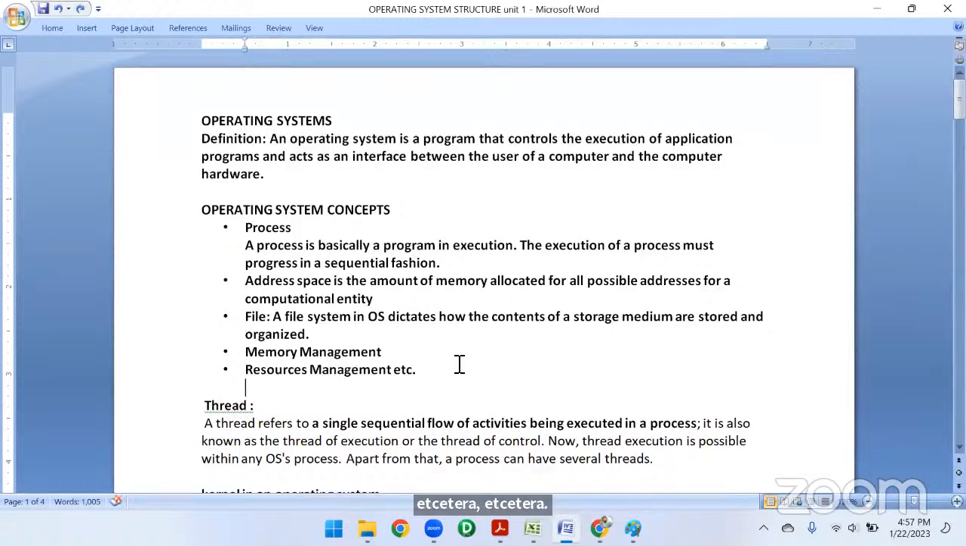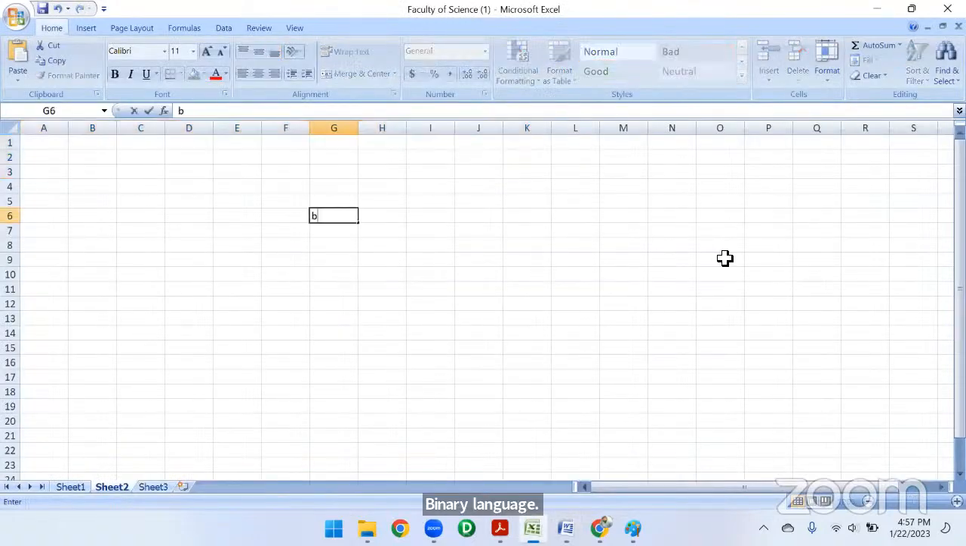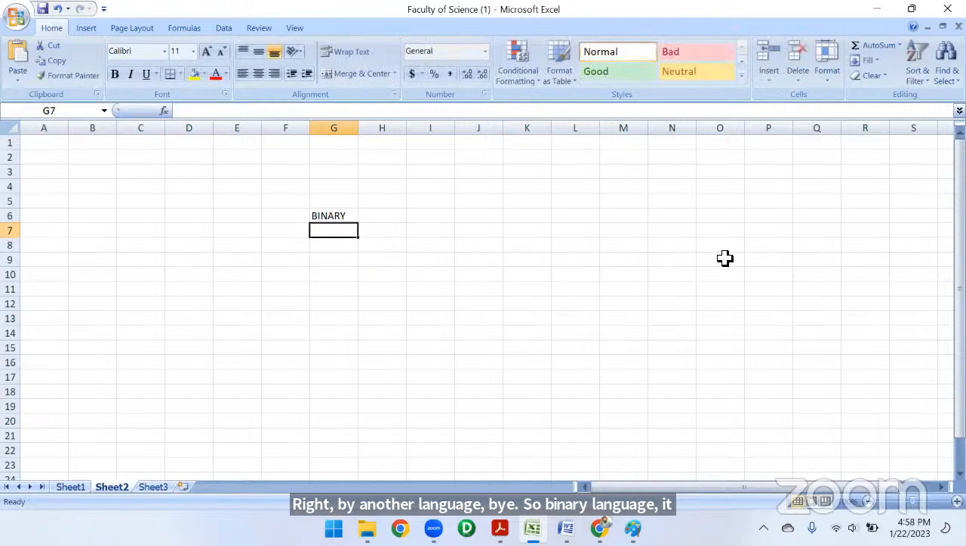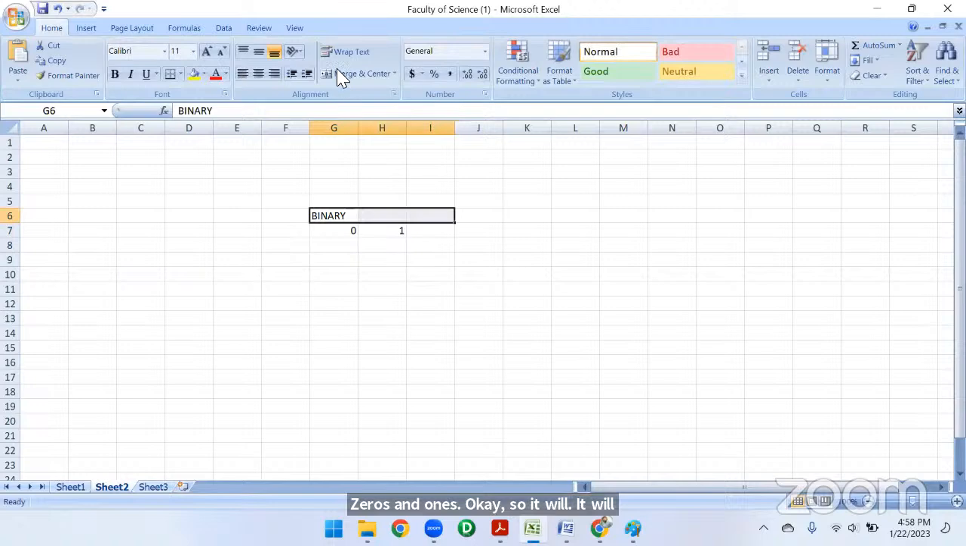So the computer will understand what type of language? Do you have any idea, anyone? Binary. Right, binary language it will understand. Binary means zeros and ones. It will take only 0 and 1 values. The system will understand only 0 or 1. Okay, it will not understand any other language.